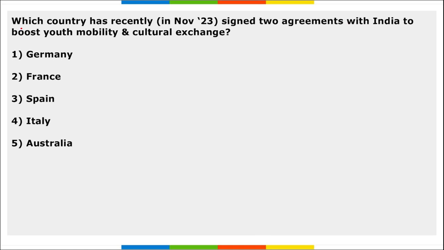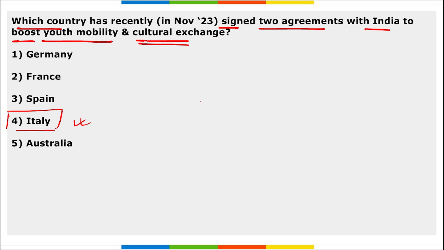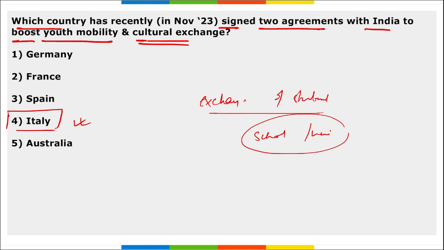Next, which country has recently signed two agreements with India to boost youth mobility and cultural exchange? So tell me, which country? Is it Spain or Italy? It is Italy, right? It was for boosting the exchange of students during their curriculum, at the school level and at the university level. Students can be exchanged between Italy and India in a student exchange program where they will be learning about different cultures of that particular country. So this was between India and Italy.